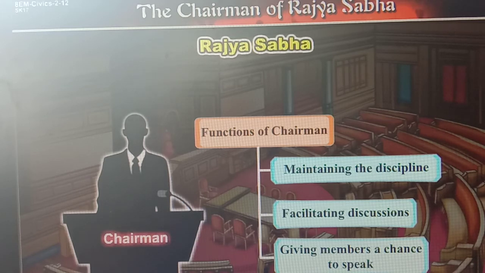Everyone will get a chance to express their views and opinions. And all this work is carried out under the supervision and guidance of the head of the Rajya Sabha, that is the chairman. Okay students, we are going to stop here.